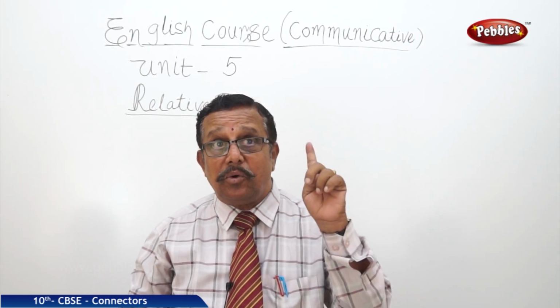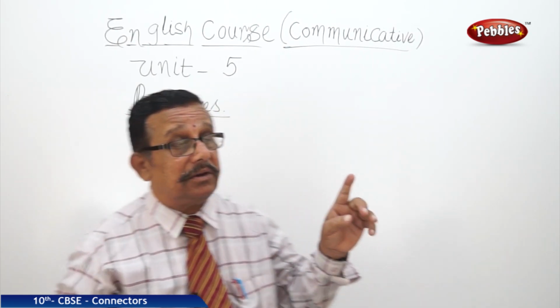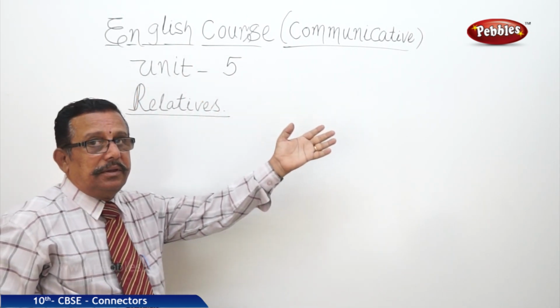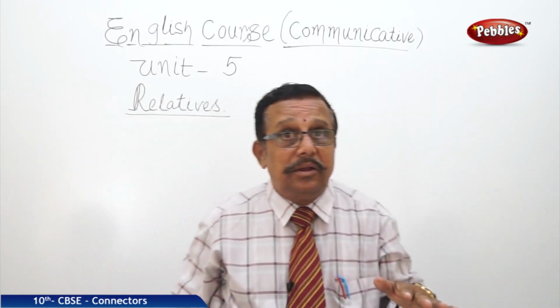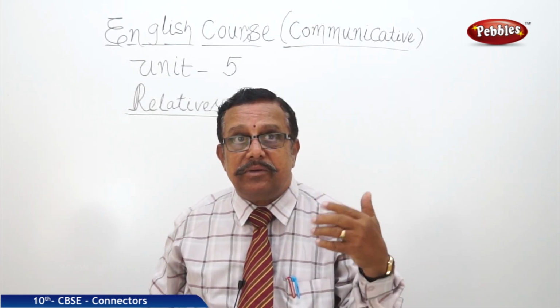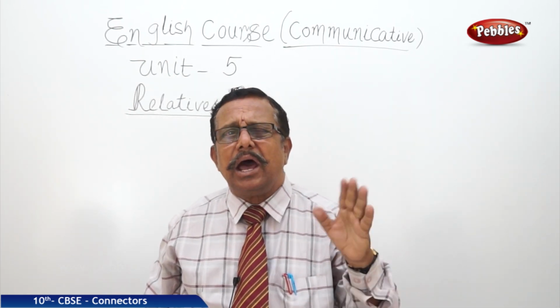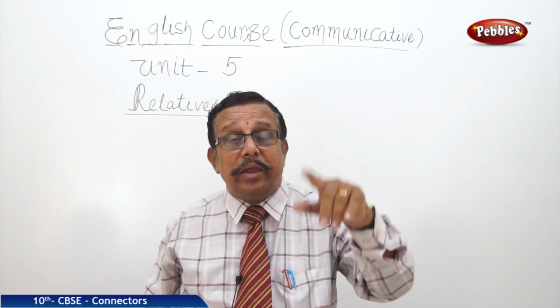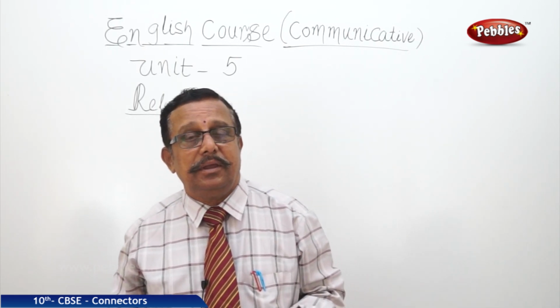Under the same course, that is the English course, communicative English, while we are communicating with others, knowingly or unknowingly, we use many words. And we should know why we are using them.